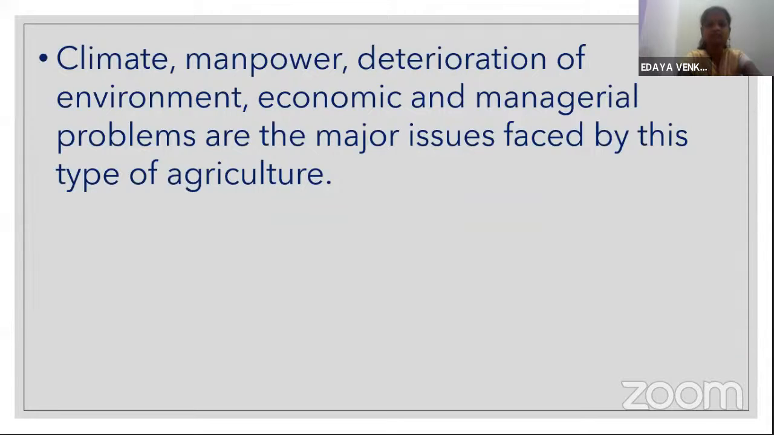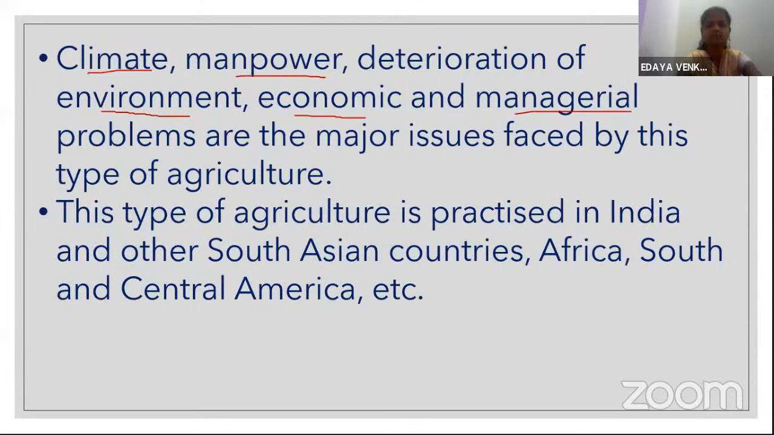So climate, manpower, deterioration of environment, economic and managerial problems are the major issues faced by this type of agriculture. Climate may not be favorable. Suddenly, when we sow a seed, the environment may not be favorable for that crop. The climate or environment may change. Manpower may be insufficient. Economic problems may arise, and managing things properly is also a major problem in plantation farming. This type of agriculture is practiced in India and other South Asian countries, Africa, South and Central America.